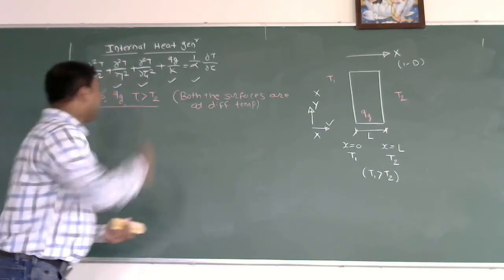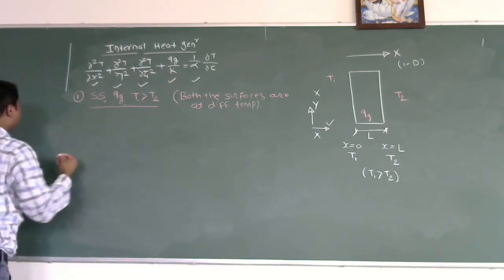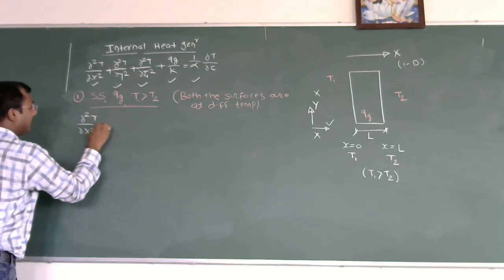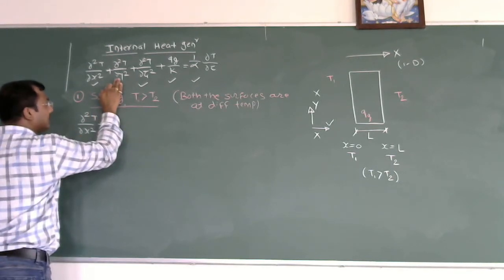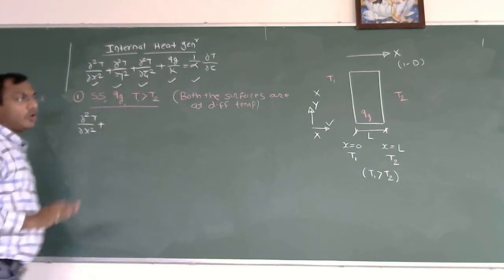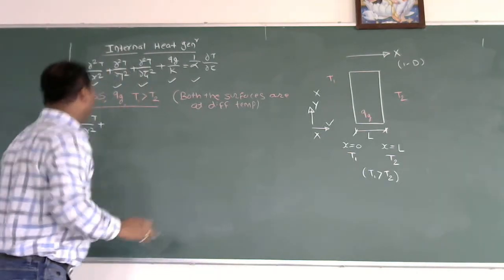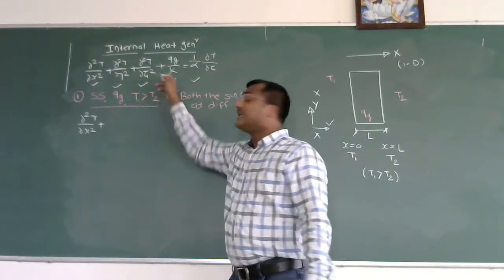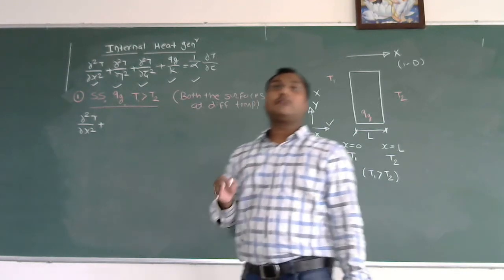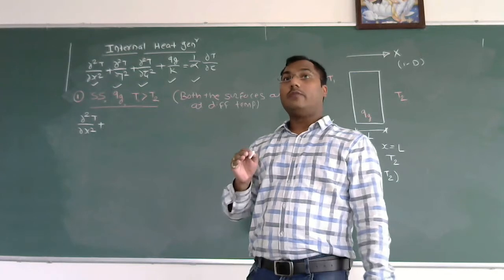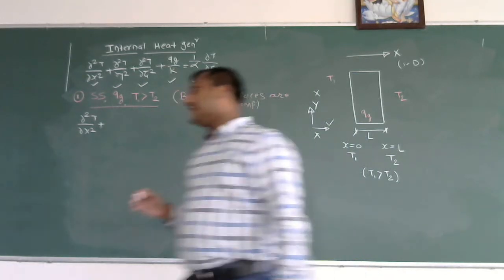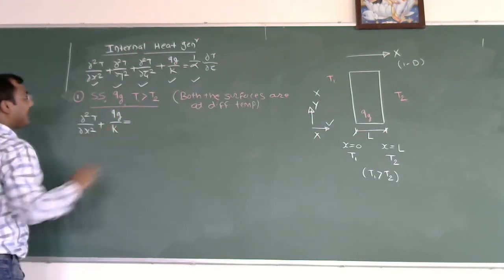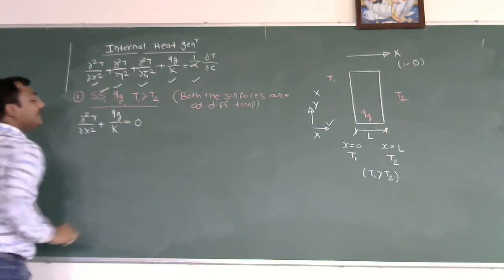So let us modify the Fourier-Biot equation like del 2T by del x square plus, now y direction I am not interested, that's why I will put this as 0, z direction I am not interested, that's why I will put the z direction as 0. Now, in the previous problem, we considered that Qg by K is equal to 0 because in the problem it was given that there is no internal heat generation. But now, let us consider there is internal heat generation which is Qg by K. That's why I am writing the equation plus Qg by K is equal to, the right hand side will be 0 because I am considering this as a steady state.